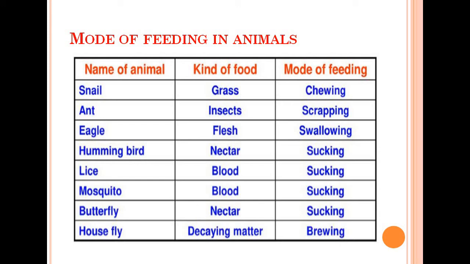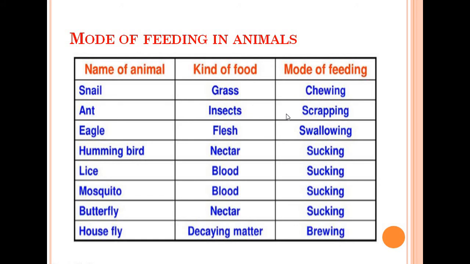As I have told you, depending on the food habits or the kind of food that the animal is taking, the mode of feeding, or the process of ingestion as well as digestion, differs. So what are those? For example, if I take the example of snail, then the kind of food that it takes is grass. So what is the mode of feeding? That is chewing.